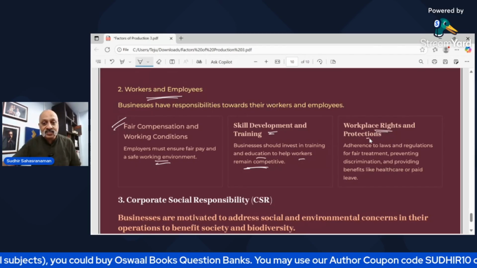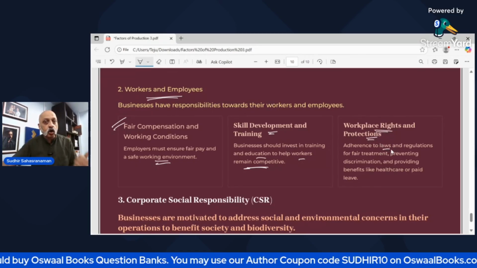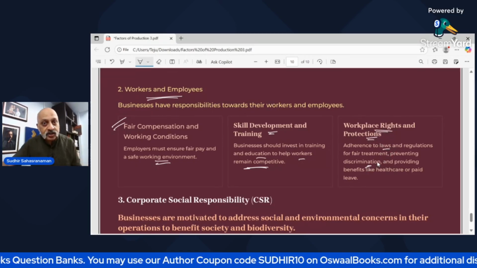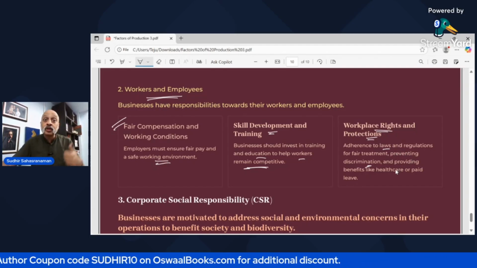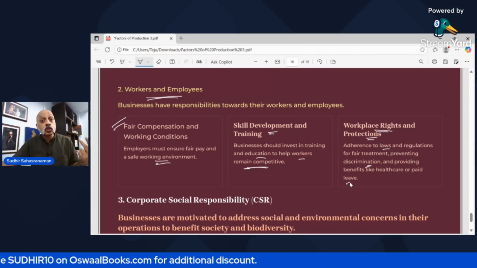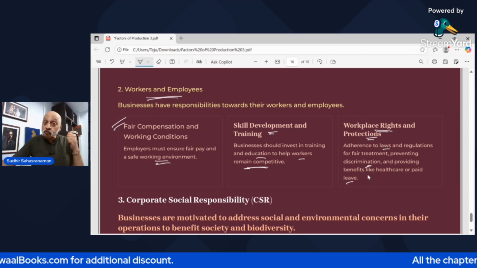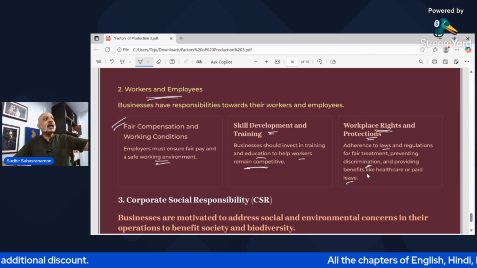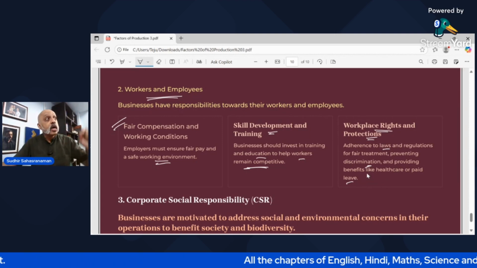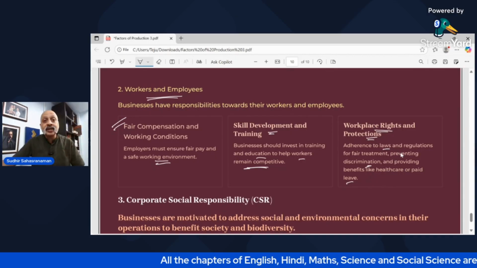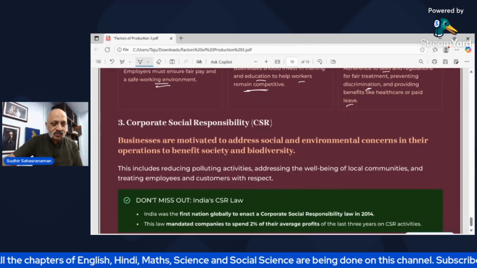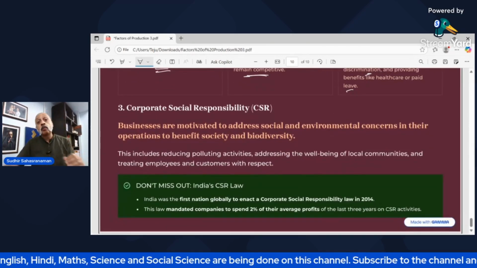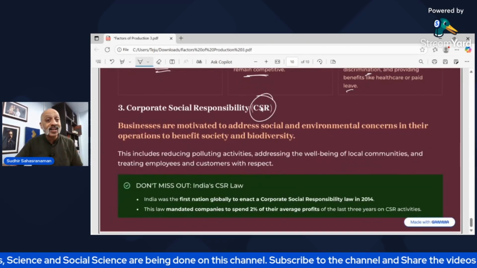Then workplace rights and protection, that is, all the labor laws have to be followed. There should be no discrimination between worker A and worker B. They should be provided with insurance, provided with health care. They should be provided so many days of paid leave. It's not like, if you take 10 days of leave, I will cut your salary. No, he is entitled to, let's say, 20 days of leave or 30 days of leave, depending on whichever industry is there. Then finally, we come to corporate social responsibility, what is known as CSR.